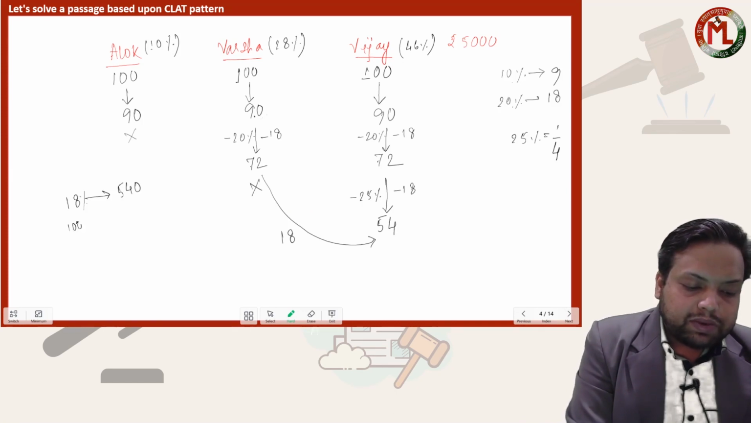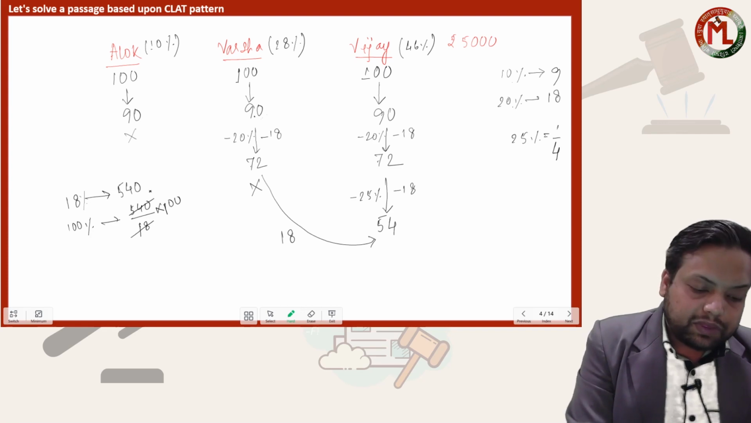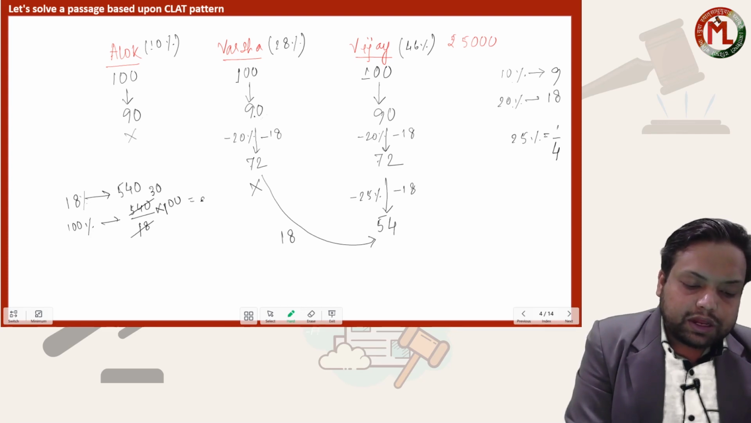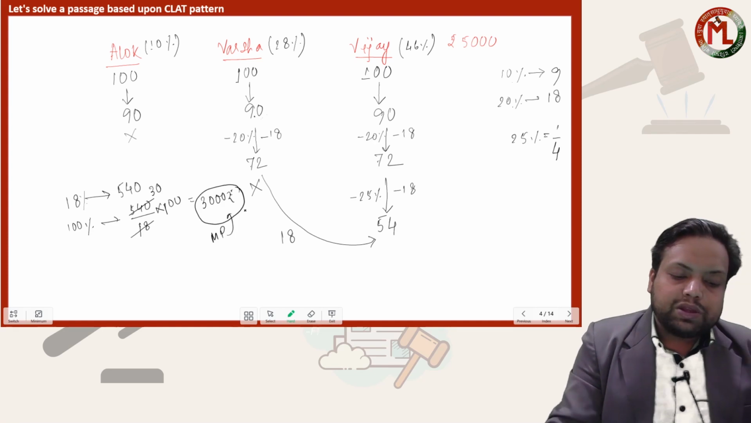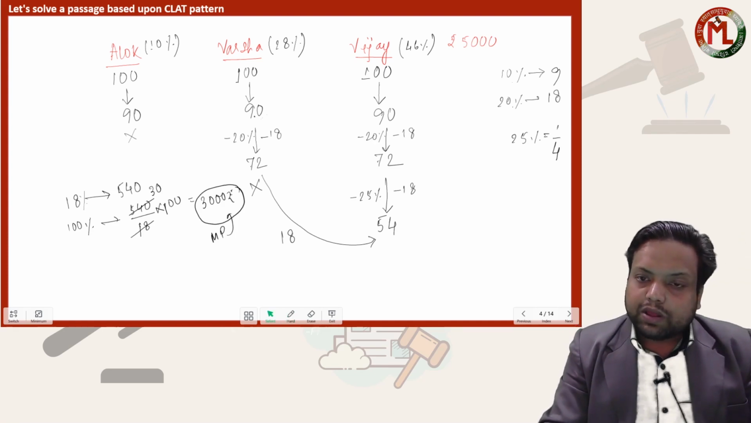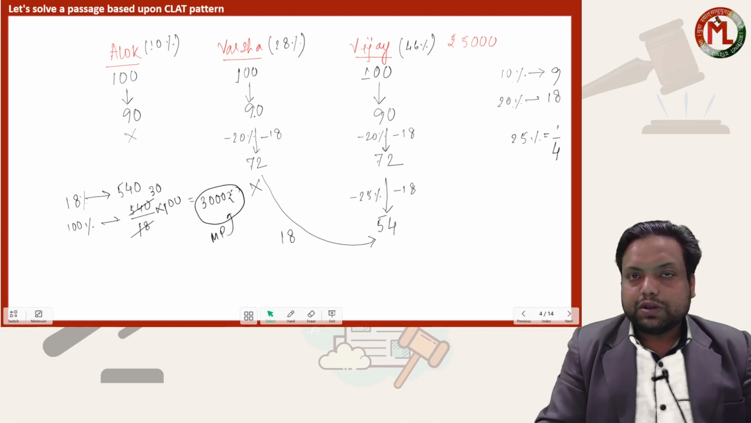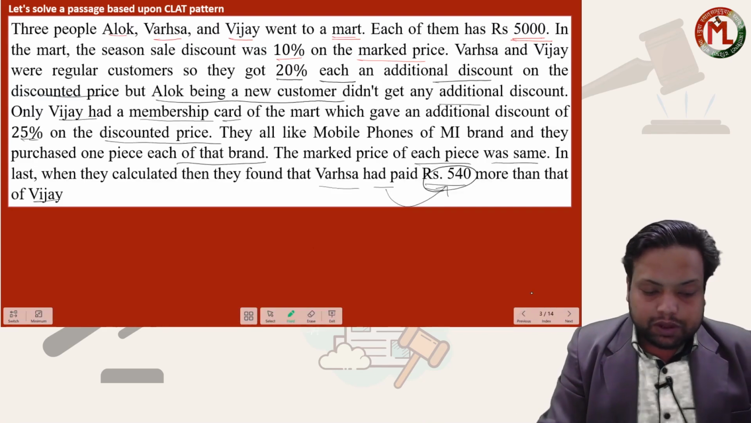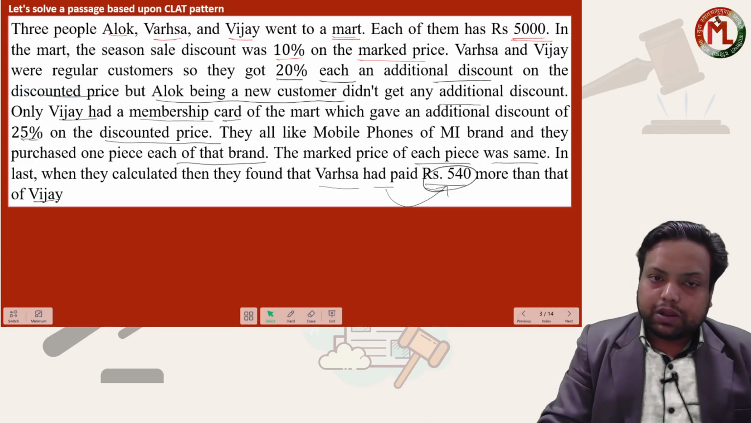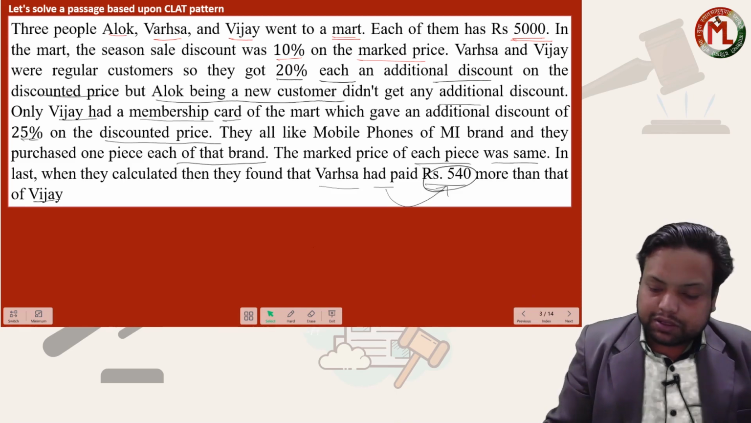So what will 100% mean? 540 divided by 18 into 100. If I cancel, this will go 30 times. That means 30 into 100 will be 3000. So the marked price of the MI phone was 3000. Okay, and this completes our data. This completes our table. Now we have to just answer the questions asked on this table.